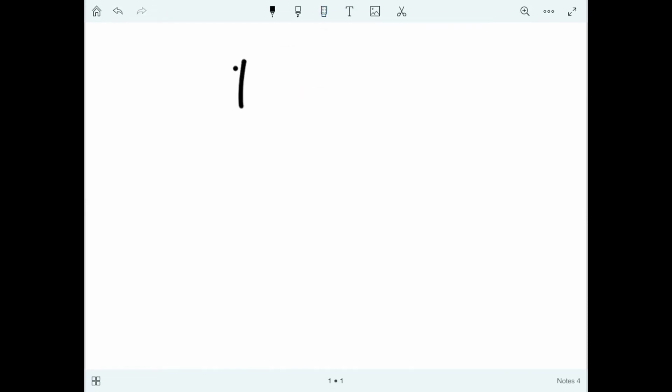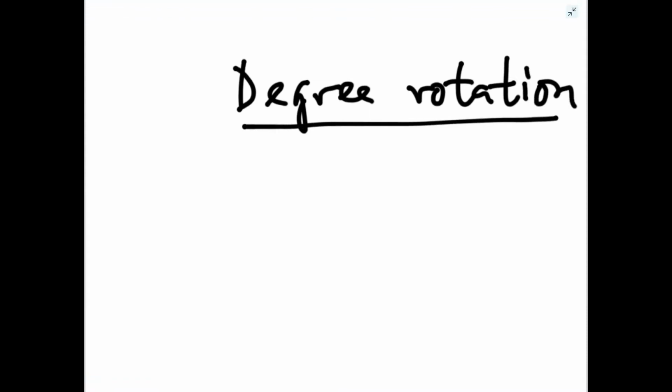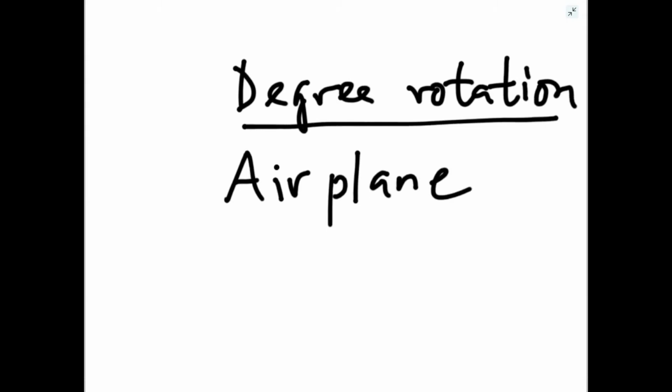But where is this degree rotation useful? Is it useful in our practical daily life? Are you using a compass for your daily travel? No. Degree rotation is important if you are traveling in an airplane. So the pilot has to use this degree rotation.